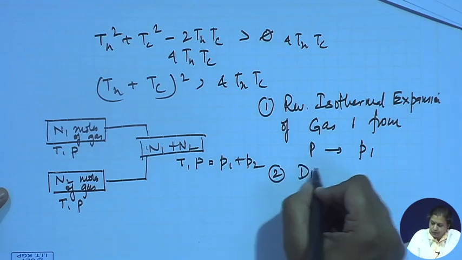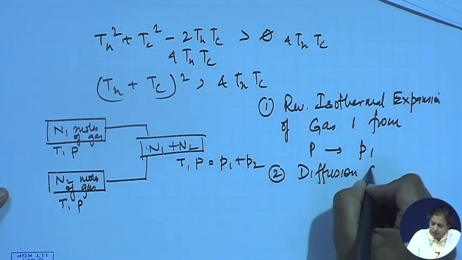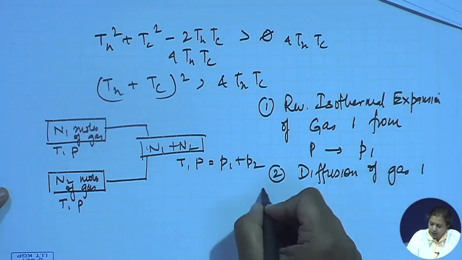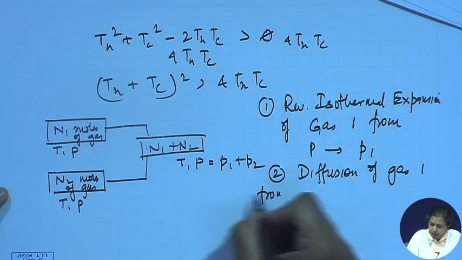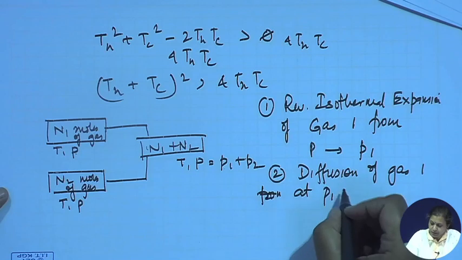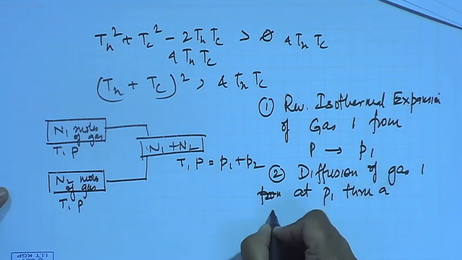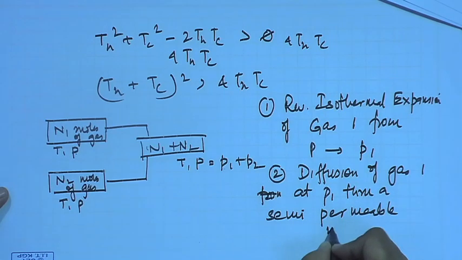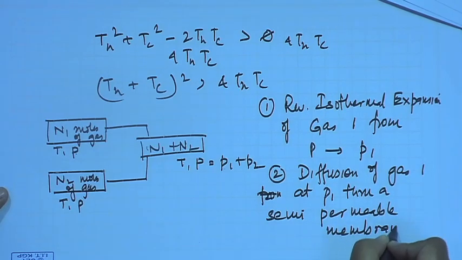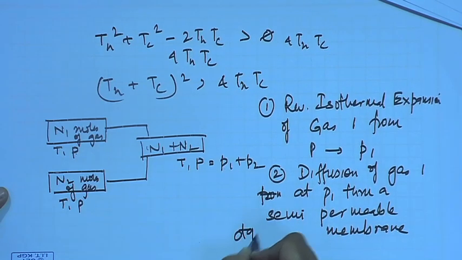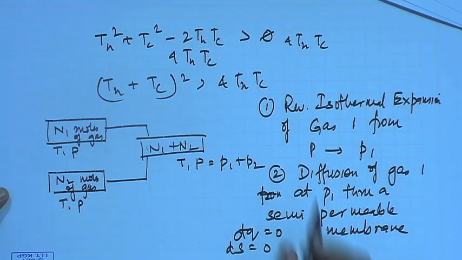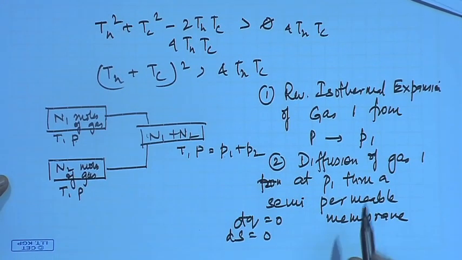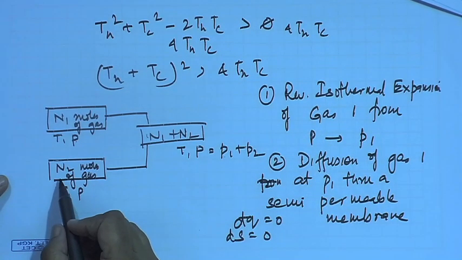So, therefore, diffusion of gas 1 at P1 through a semi permeable membrane, right. Now, since in this particular case there is no heat interaction, we can assume dq equals 0 and ds equals 0. And for reversible isothermal expansion we have already deduced the entropy change. The same thing happens for gas 2 as well.